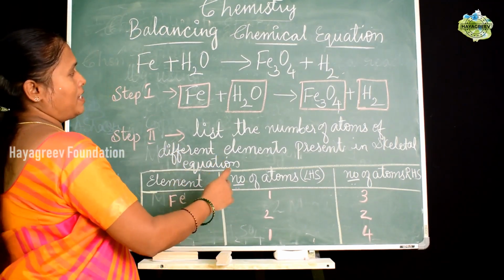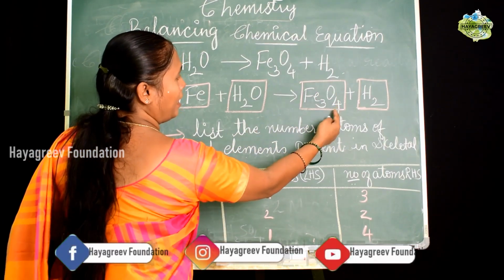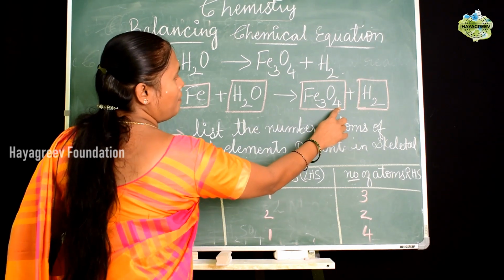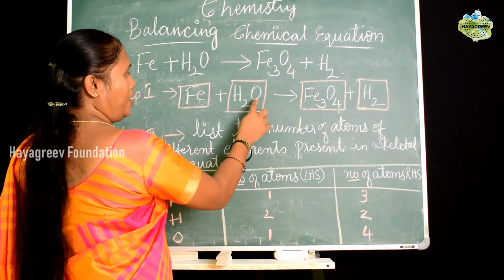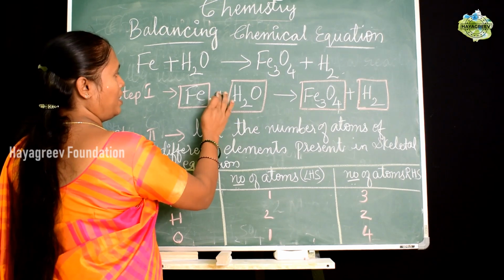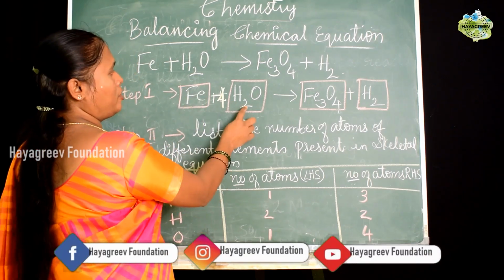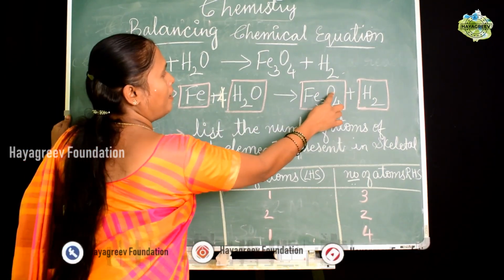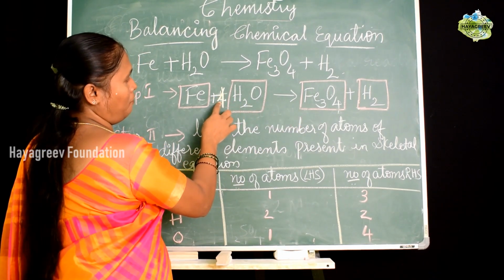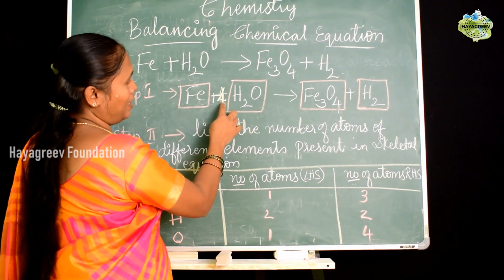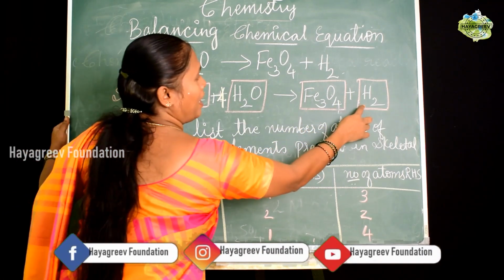So what we do is we identify which element's atoms are the highest. When we see these numbers, we have 4 to be the highest one. So in order to balance this oxygen 4, we are not supposed to change anything here, so we can just add 4 in this place: 4H2O. Now oxygen 4 and oxygen 4 atoms are balanced here. By taking 4 here, on the left hand side hydrogen has become 4 2s are 8 atoms of hydrogen, but we have only 2 here.